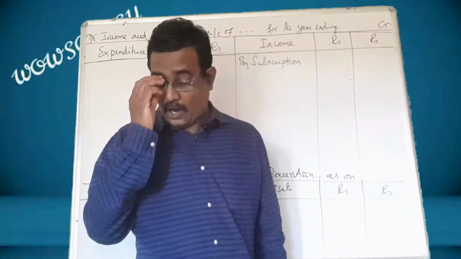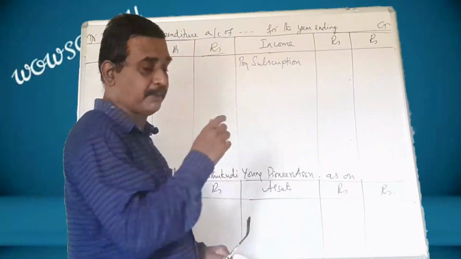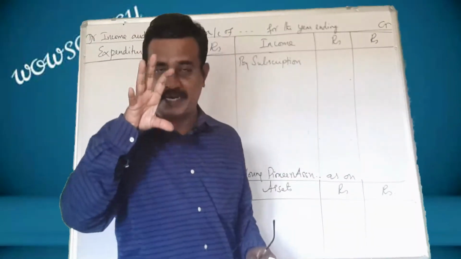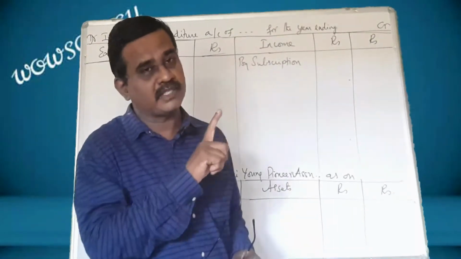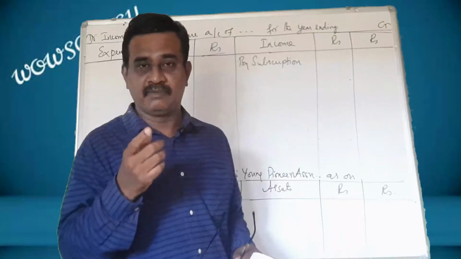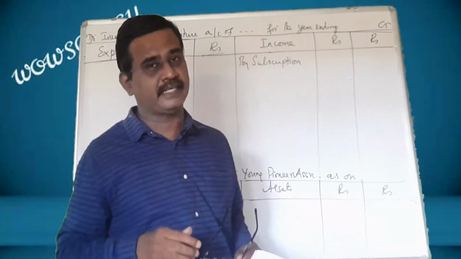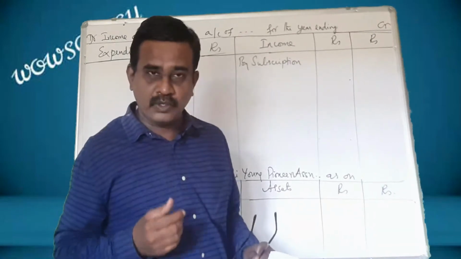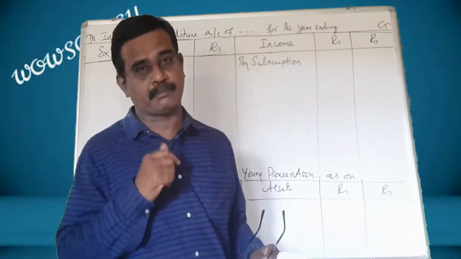We are sure about it. But how must that be shown in order? How to show it in the income and expenditure? First, you have to get the amount collected. From that amount, you have to subtract the amount which is meant for the previous year and the next year. And then you have to add that outstanding amount. Not only that, the amount meant for the next year, collected in advance, should also be subtracted.